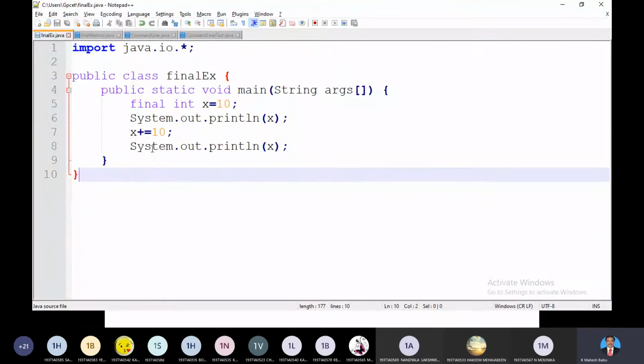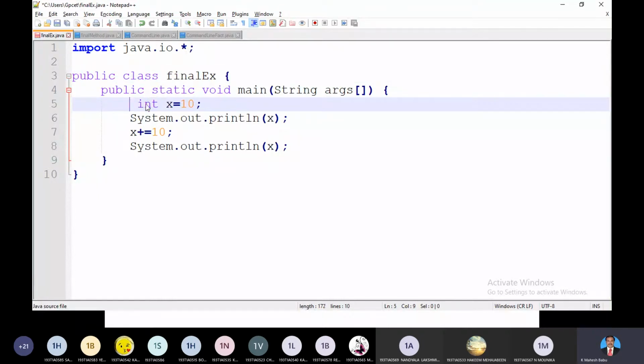A very simple application, and it's very important. Here I define a simple program. Import java.io.star, public class. The class name is final example, and inside I define a main method, public static void main. Inside I define a variable. Say for example I just remove this final. I just make it int x equal to 10.